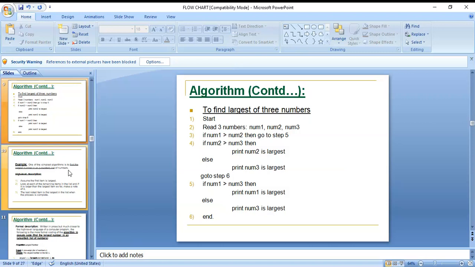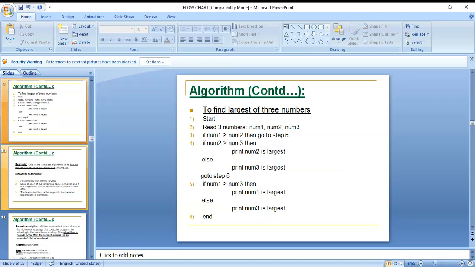And the next one, here you can see, to find the largest of three numbers. For that purpose you can read here: start is nothing but the starting of the algorithm, and then the inputs are three numbers. Read number one, number two, number three. If number one is greater than number two, then go to step five. Step five: if number one is greater than number three, print number one is largest, else print number three is largest.